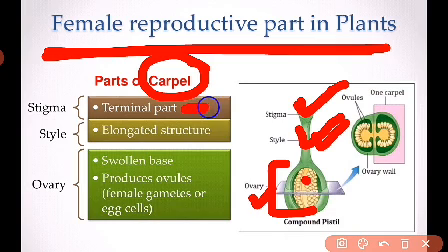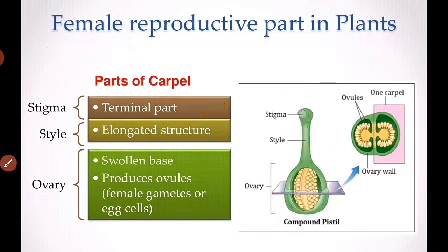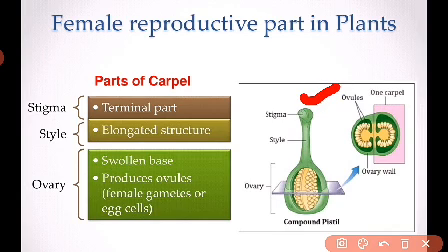You can see stigma is your terminal part. Style is your elongated part. Ovary: this is the ovary where your female gametes or female egg cells are stored, or you can say formed.